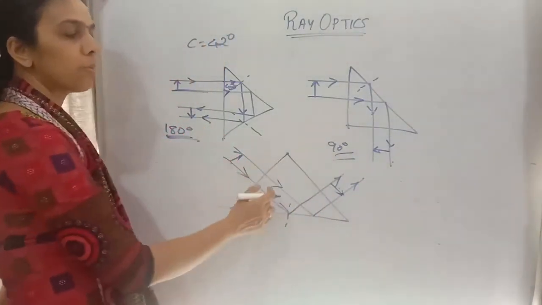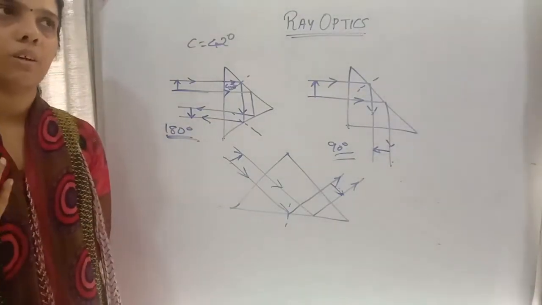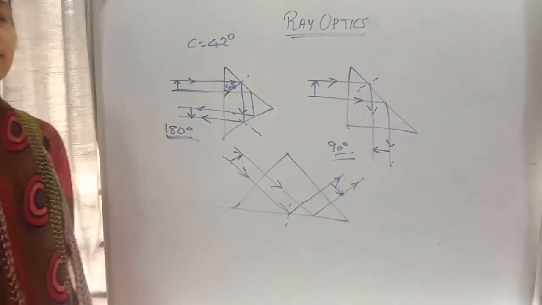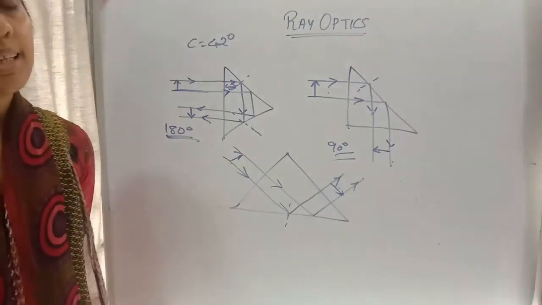So in these two methods we can rotate the object, that is, the image will be rotated at an angle 90 degree or 180 degree. Here we are using the principle of total internal reflection.